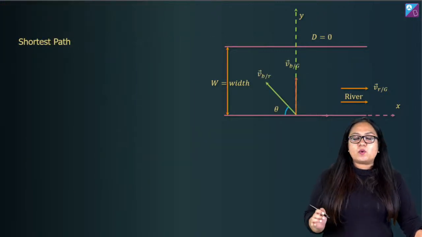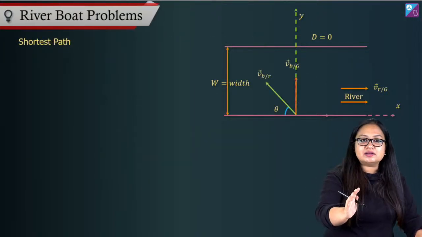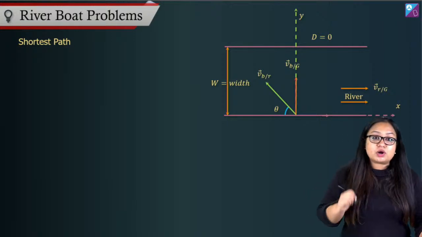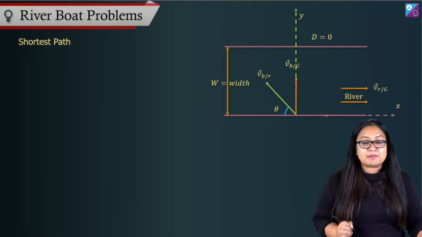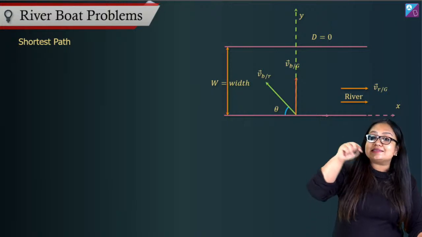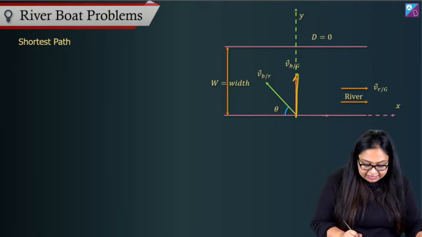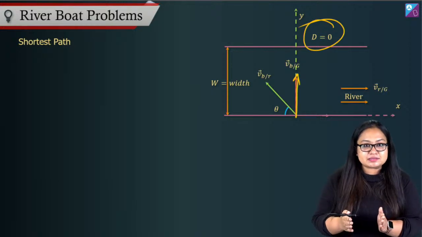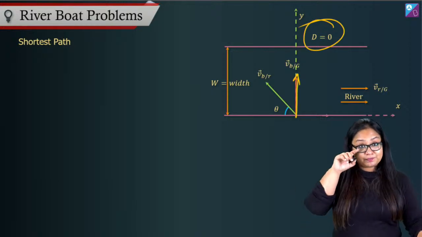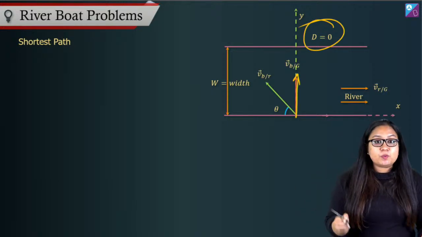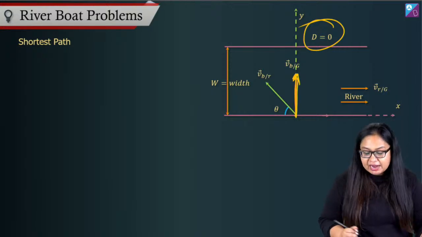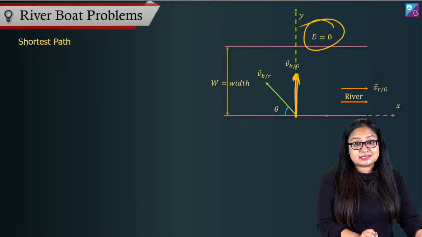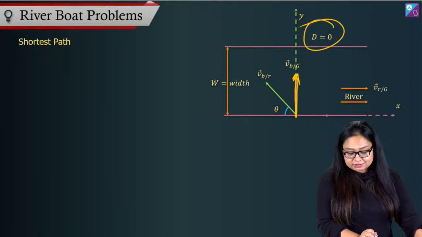What if somebody wants to cross the river with the shortest possible path? What happens then? If you want to cross the river with the shortest possible path, you want the resultant velocity to be along the y-axis only so that drift becomes 0, right? Shortest possible path means drift is equal to 0. So if you want the resultant velocity along y direction only, that means Vx should become 0, right?